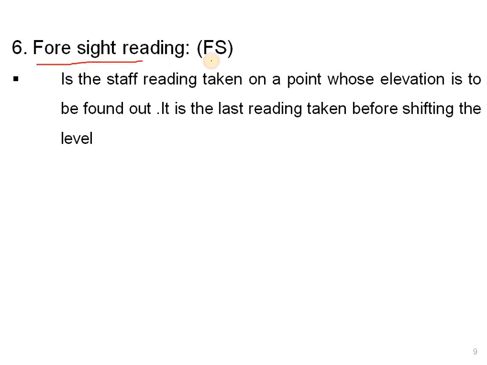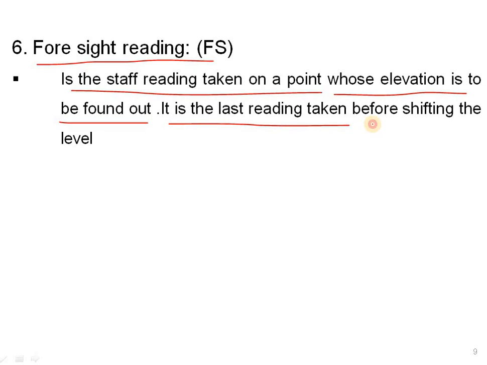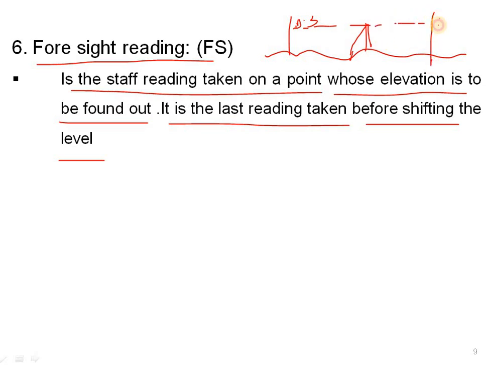And the next one is foresight reading. What is foresight? It is the staff reading taken on a point whose elevation is to be found out. It is the last reading taken before shifting the level. When the instrument is fixed on the ground, the first point will be the BS, and the next point will be the FS.